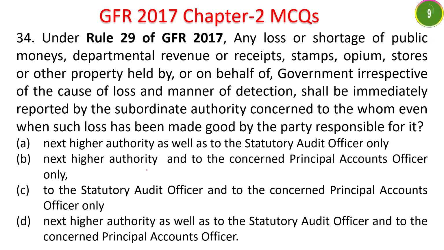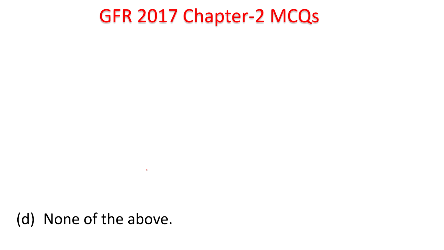Your time starts now. Whenever there is a loss or shortage of public money and departmental revenue or receipts, irrespective of loss, it should be intimated to all of these. The higher authority, it should be intimated. The statutory audit officer, it should be intimated. The principal accounts officer also, it should be intimated.